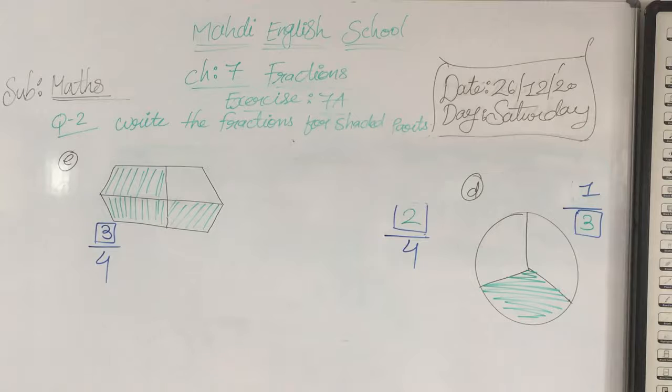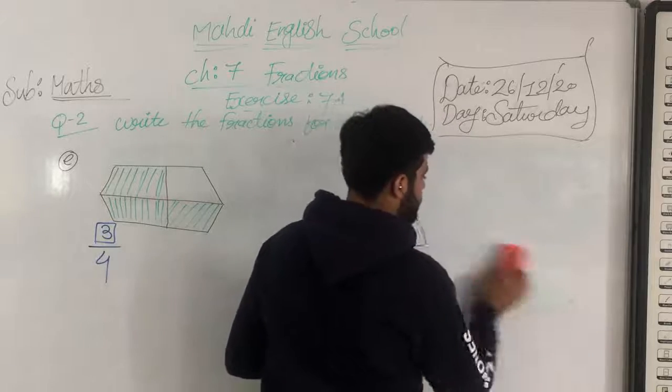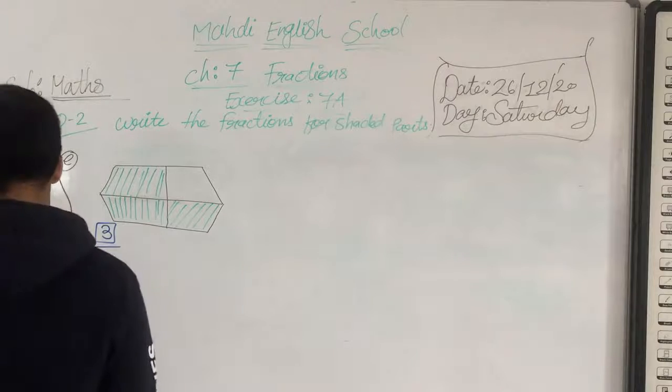Question number F. Okay, here we are starting question number F, my dear students.